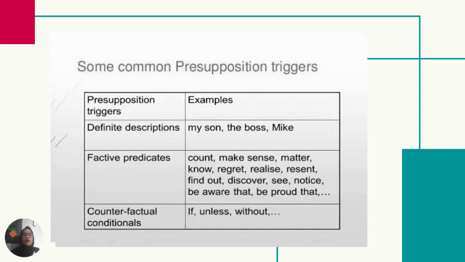And here are some common presupposition triggers. We can see here that the triggers of definite description are my son, the boss, Mike. Factive predicates are know, sense, matter, now, regret, realize, and etc. And counterfactual conditionals are if, unless, without.